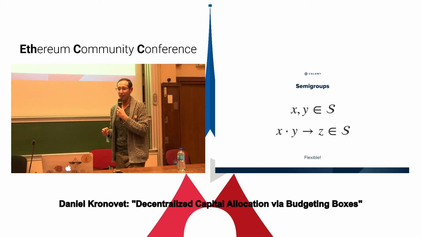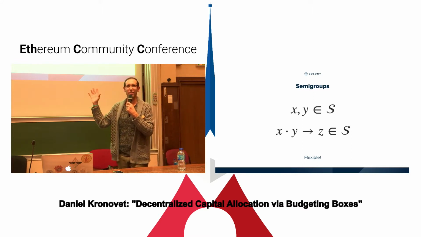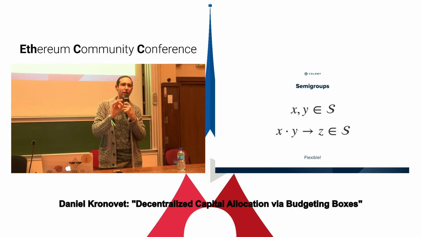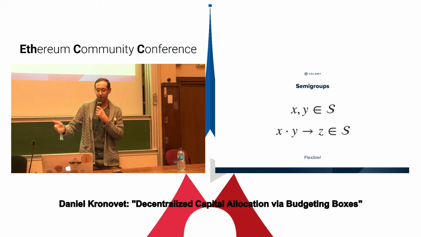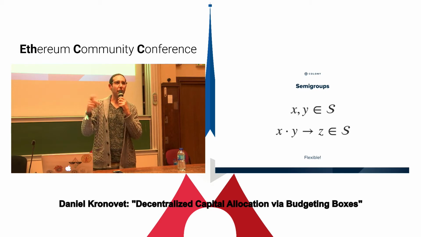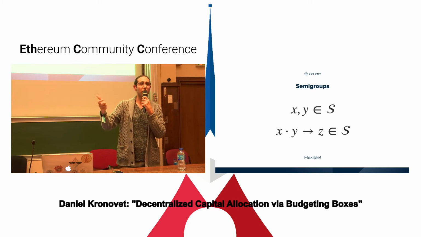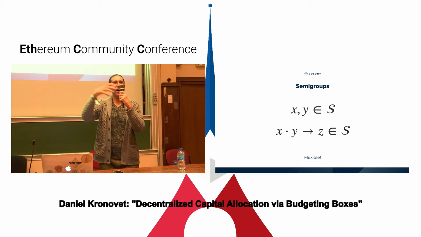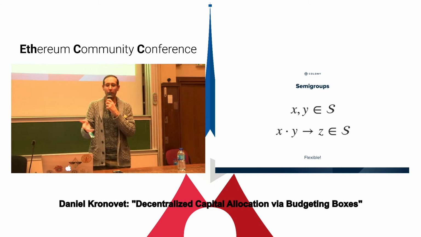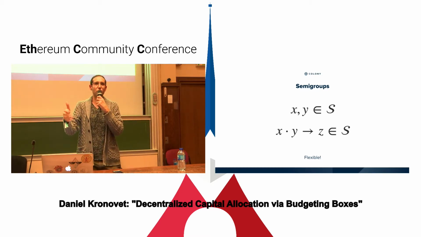The next thing, I really like this slide just because I find typeset mathematics to be really aesthetically pleasing. But there's also a point to this slide, which is that we gather a lot of people's opinions about this or that, and then we aggregate them together. A semigroup is basically a set of objects, and there's really one rule, which is that any two objects in the set can be combined together to make another object in the set, right? If you have X and Y in the set S, you can mush them together to get Z, which is also in the set S.